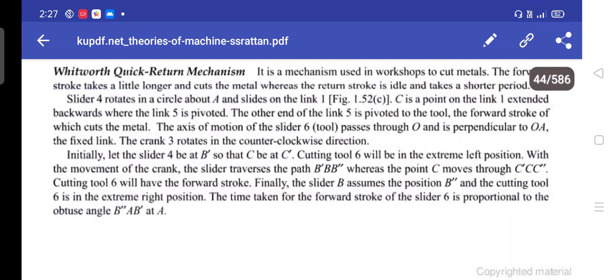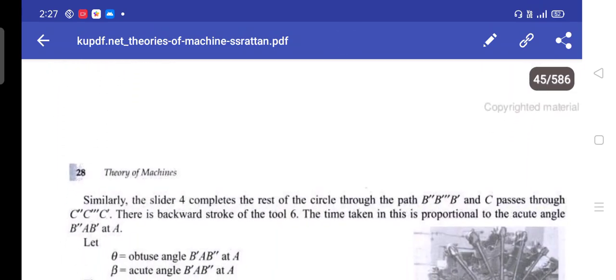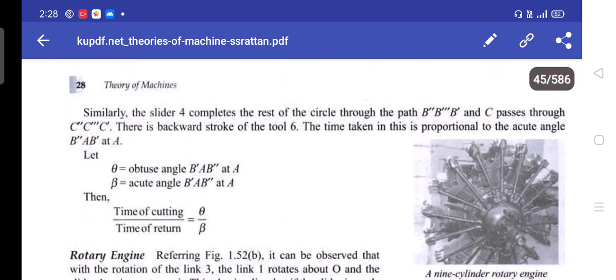Finally, the slider B assumes the position B double dash and the cutting tool 6 is in the extreme right position. The time taken for the forward stroke of the slider 6 is proportional to the obtuse angle B double dash A B dash at A. Similarly, the slider 4 completes the rest of the circle through the path B double dash, B triple dash, B dash, and C passes through C double dash, C triple dash, C dash.